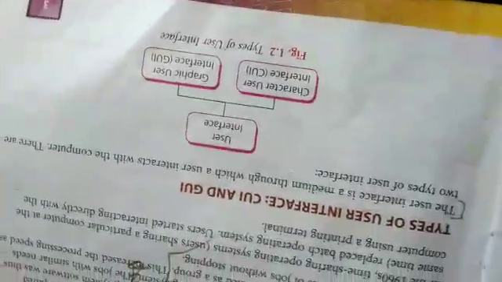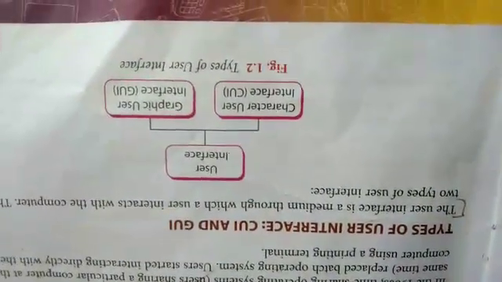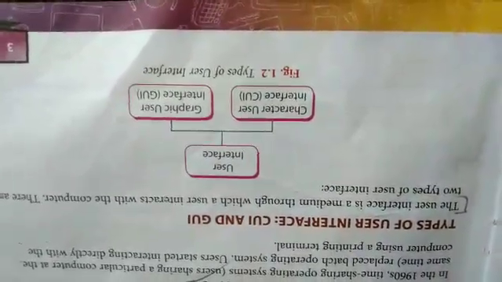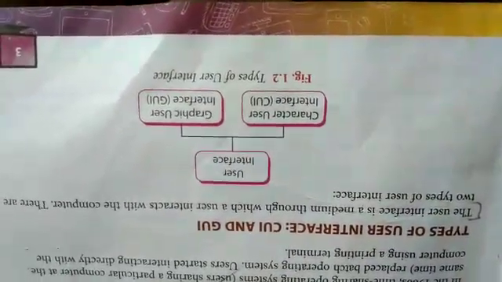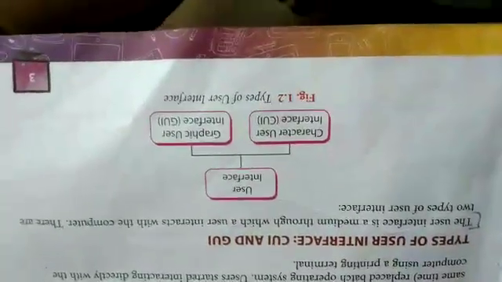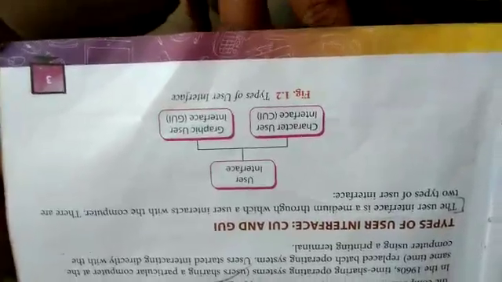Types of user interface: CUI and GUI. The user interface is the medium through which a user interacts with the computer. There are two types of user interface: character user interface and graphic user interface.